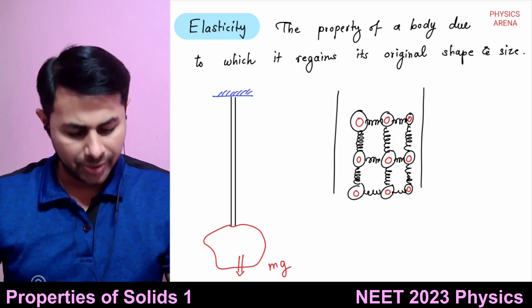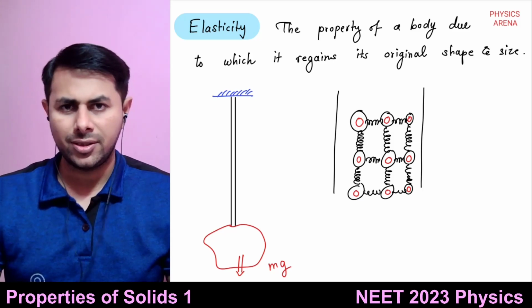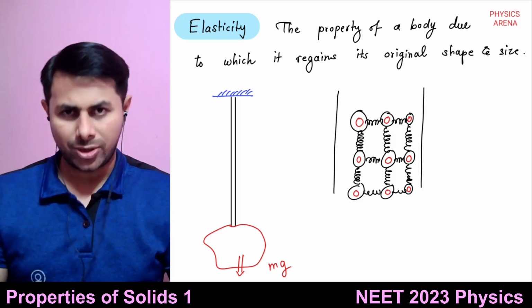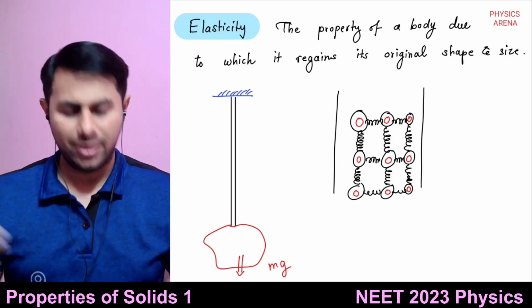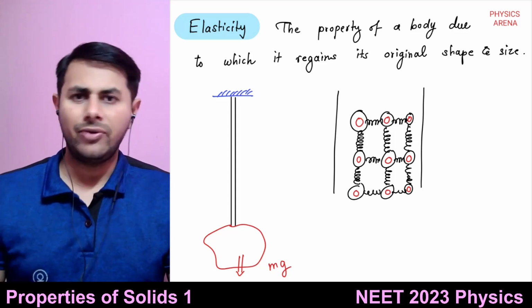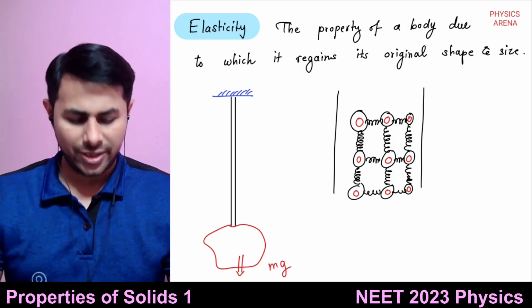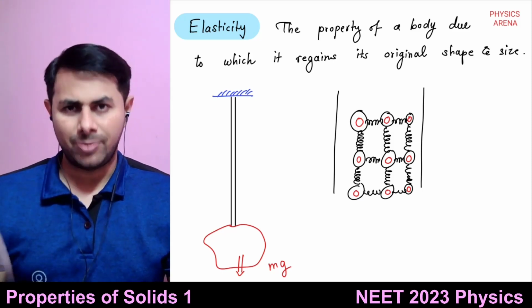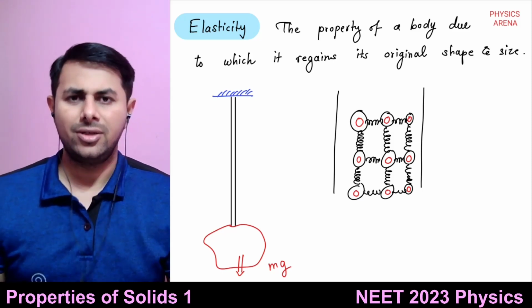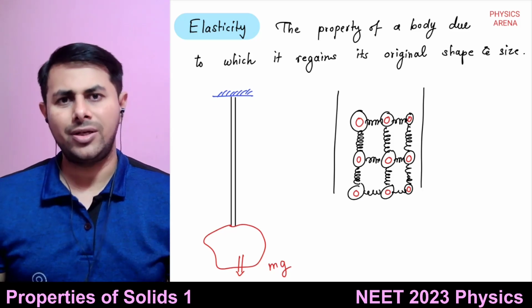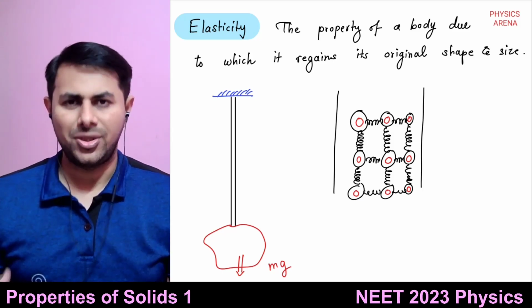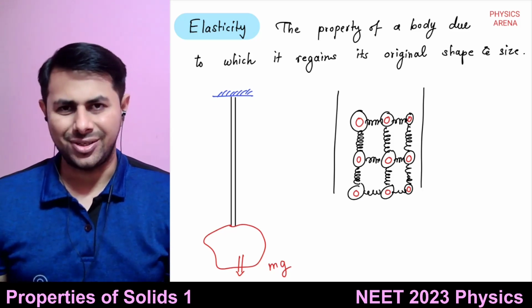There is a particular limit up to which you can stretch a body, and the body will have its elastic properties. There is a particular limit up to which you can stretch a body and the body will remain elastic. That limit is known as the elastic limit.